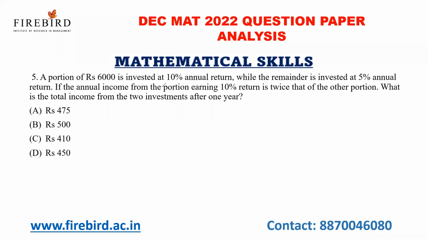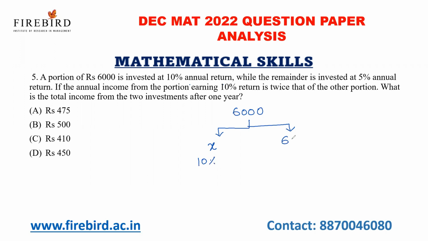A portion of rupees 6,000 is invested at 10% annual return. See, I have a total of 6,000 rupees. I'm investing a part of 6,000 at 10% annual return. Let us take, I'm investing X amount at 10% annual return.